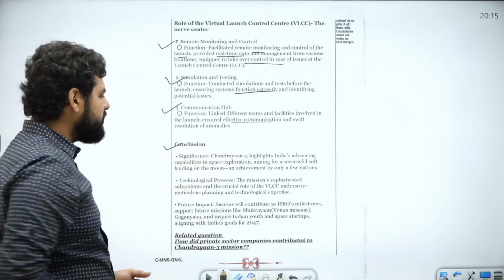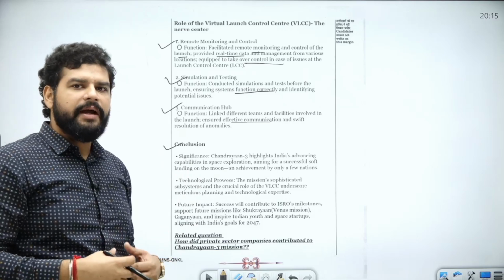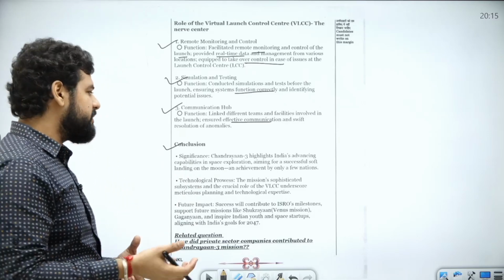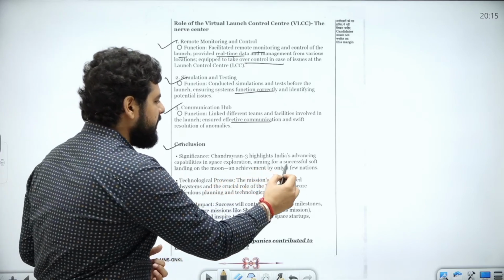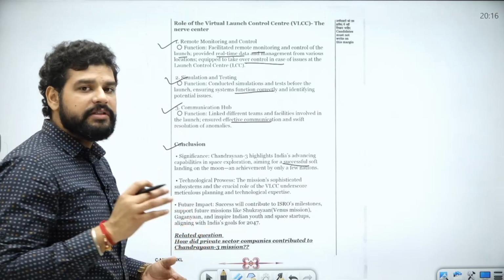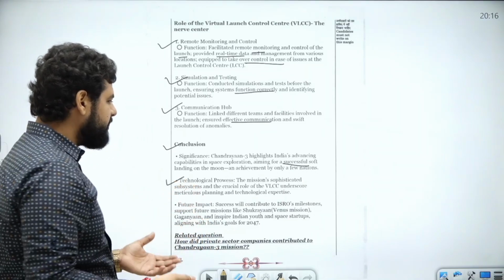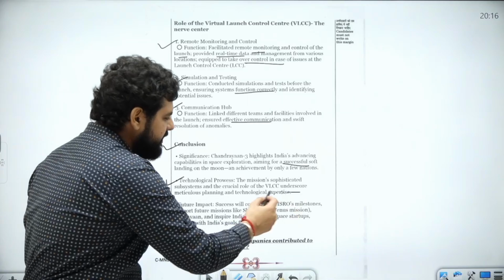So what is the conclusion? See, Chandrayaan 3 shows us that India's capability is rising in space exploration. It aimed for a soft landing and actually did it, which is done by only 4 countries on the earth. So this shows our technological prowess also because of the VLCC.